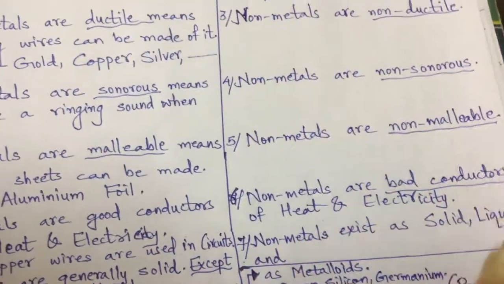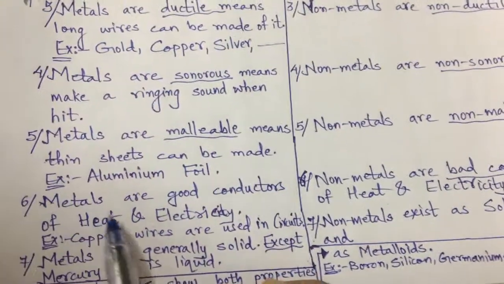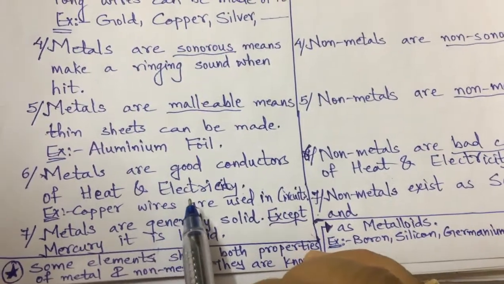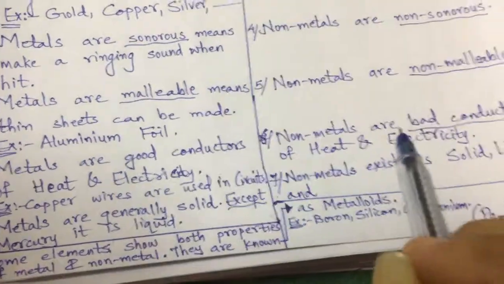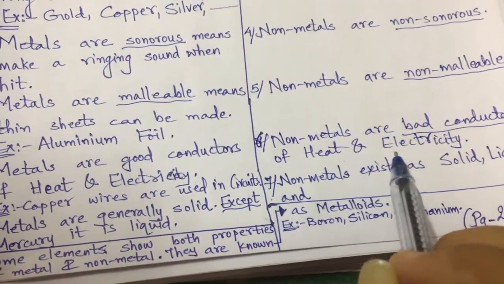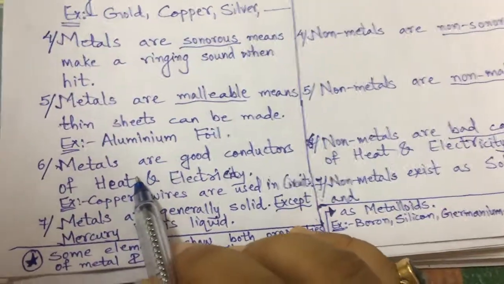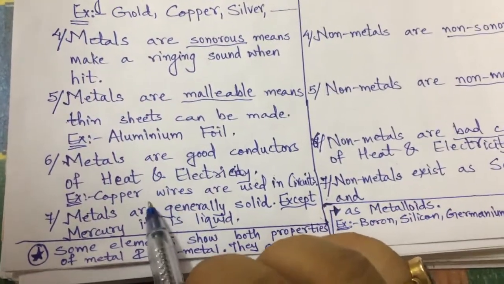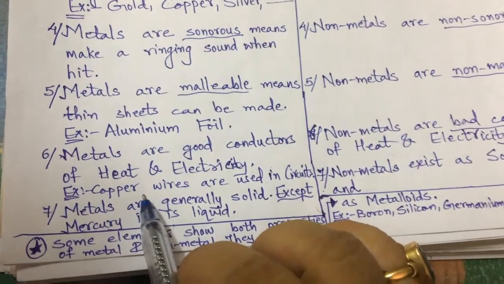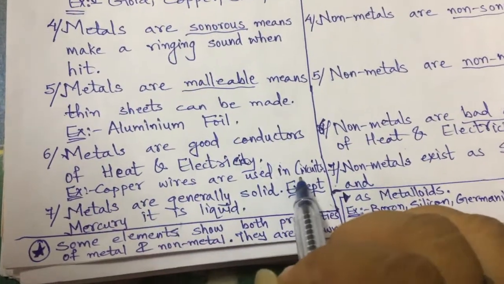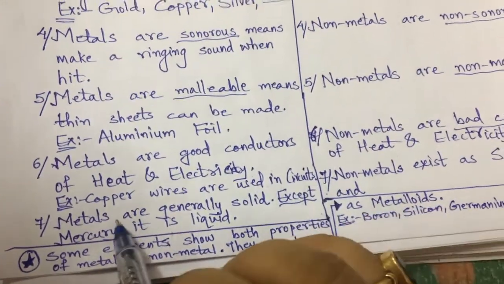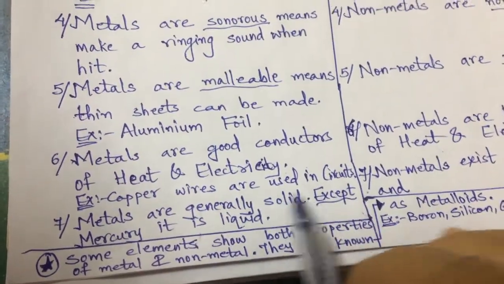And non-metals are non-malleable. Metals are good conductors of electricity and heat, whereas non-metals are bad conductors of electricity and heat. As metals are good conductors, copper is used for the copper wire in most of the electric circuits. Metals are generally solid except mercury.